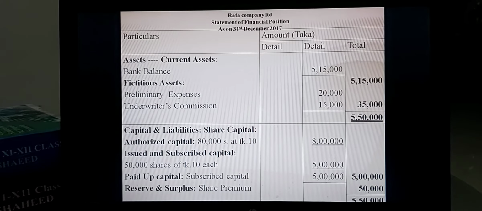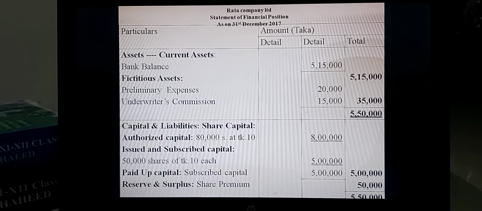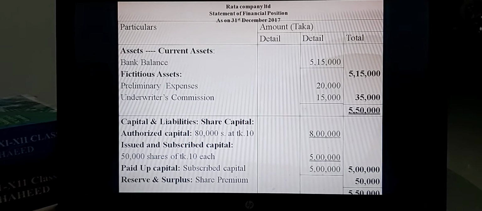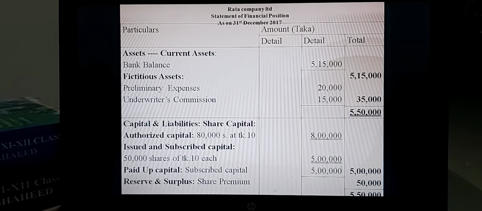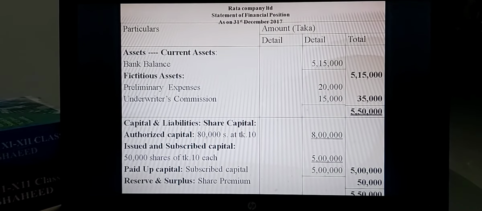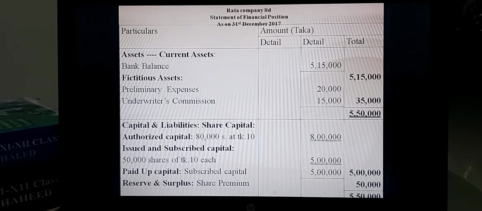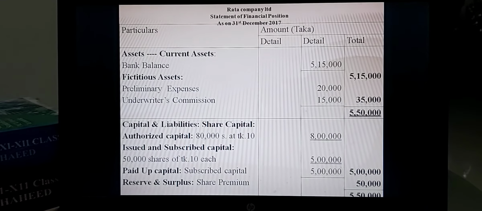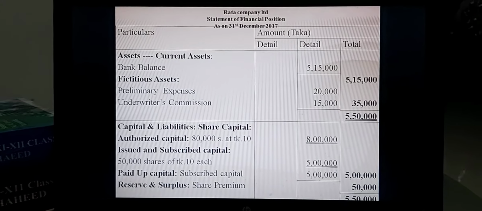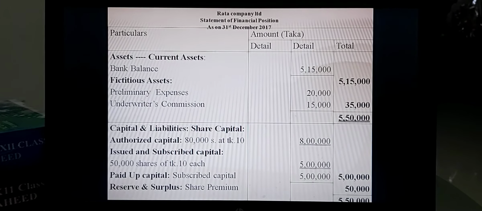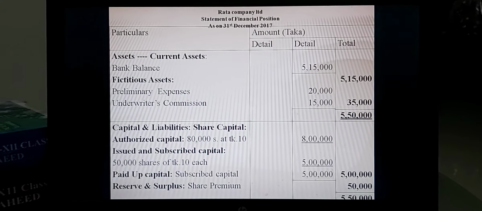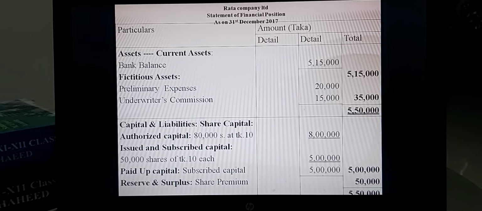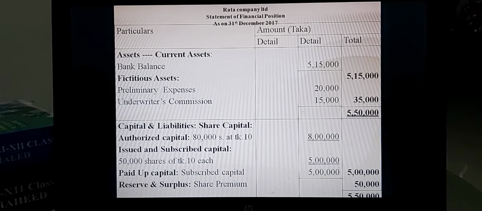Second head, reserve and surplus. Only one amount in reserve and surplus is available, that is the amount of share premium in this math, which is 50,000. You can take it from the journal, you can see it there, 50,000. Total of capital and liabilities is 5,50,000. Okay, the total amount of assets and capital and liabilities is equal, so the accounting equation is correct, and you have proved that A is equal to L plus E.